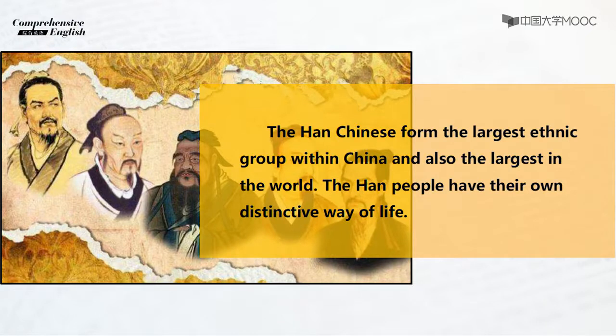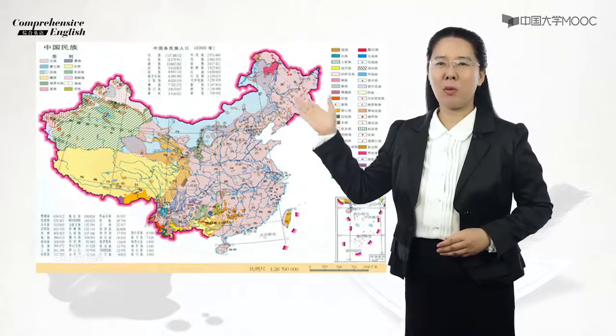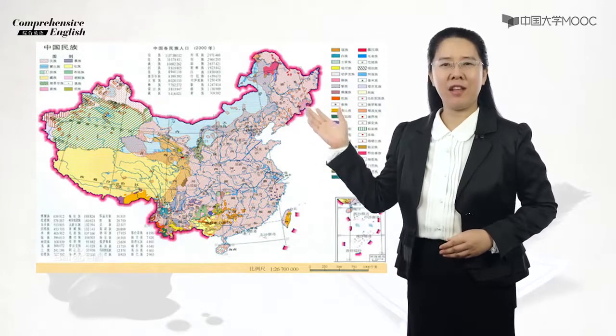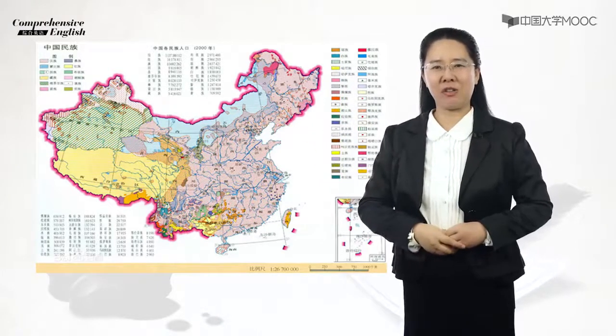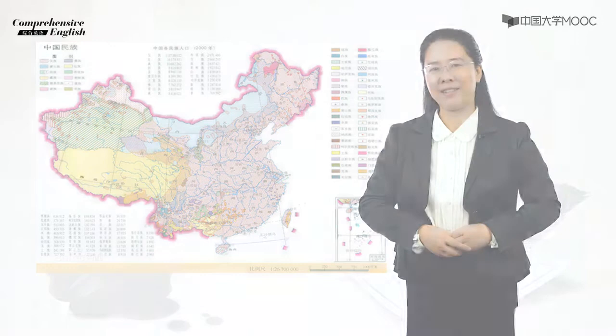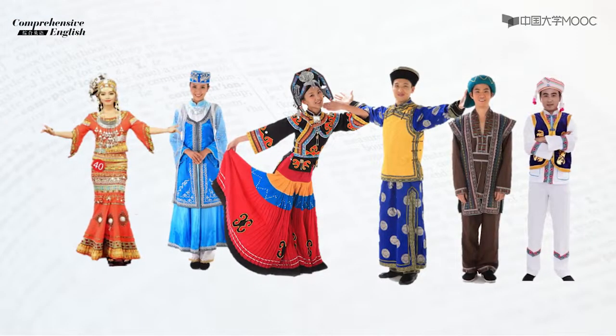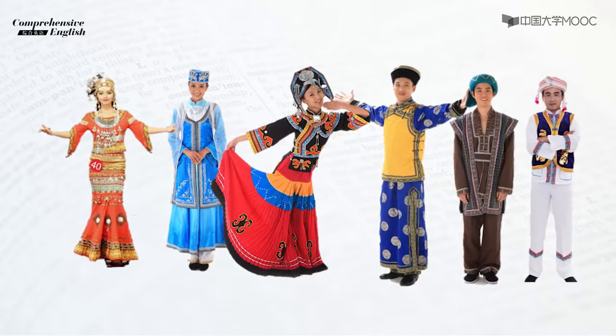The Han people have their own distinctive way of life. Although they make up only a small proportion of the overall Chinese population, the 55 minority ethnic groups are distributed extensively throughout different regions of China. The regions where they are most concentrated are Southwest China, Northwest China, and Northeast China. Zhuang has the largest population of minority ethnic groups. The other ethnic groups are Miao, Hui, Yi, Man, Yao, Bai, and so on.